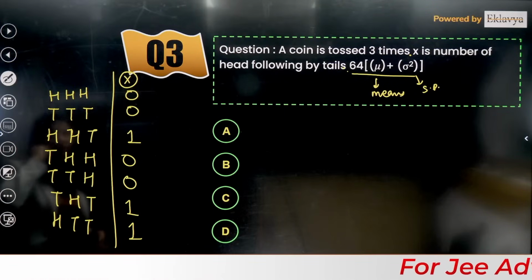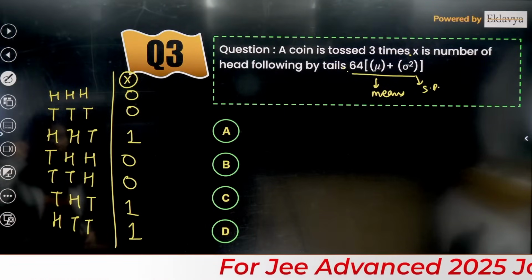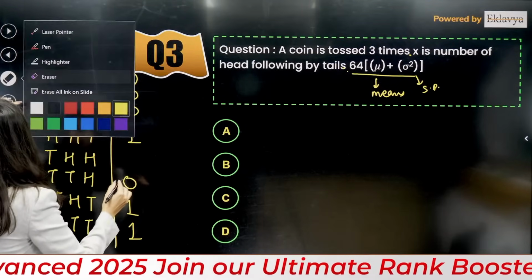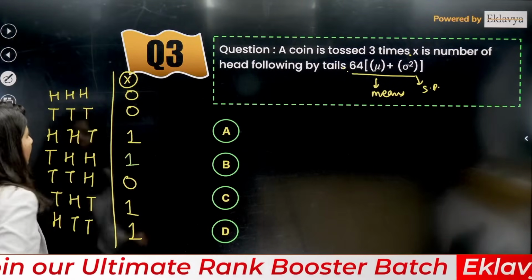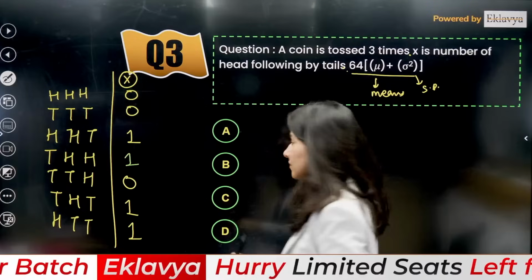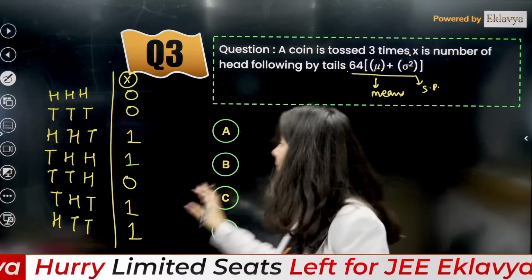THH, okay, THH, TH, this is actually 1 time. This you can write 1 time, okay? All right, clear? So this is your random variable.